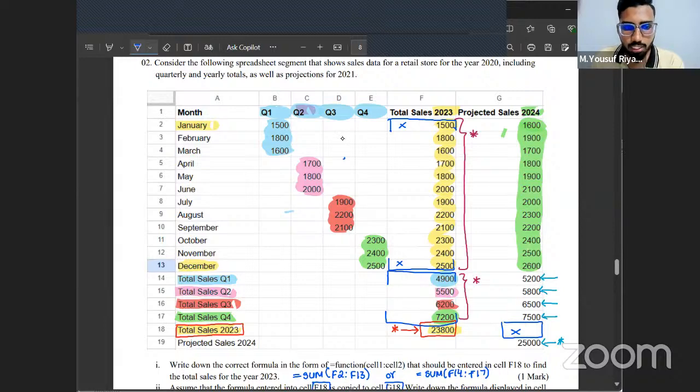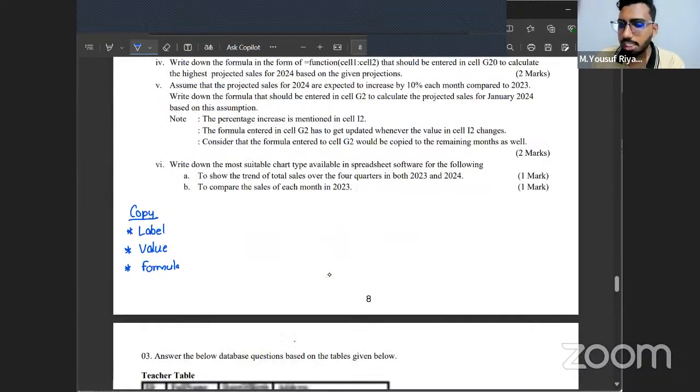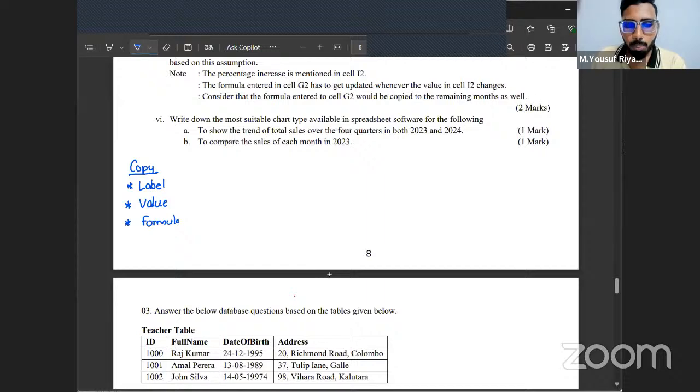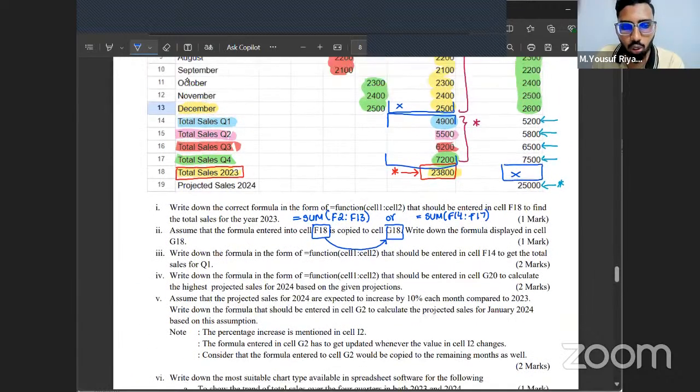All these text you can see here are called normal labels in a spreadsheet. When you copy a label from one cell to another cell, for example, I copy this text called October, and I paste it here, will it change? Will labels change when you copy from one cell to another cell? No, it will not change.